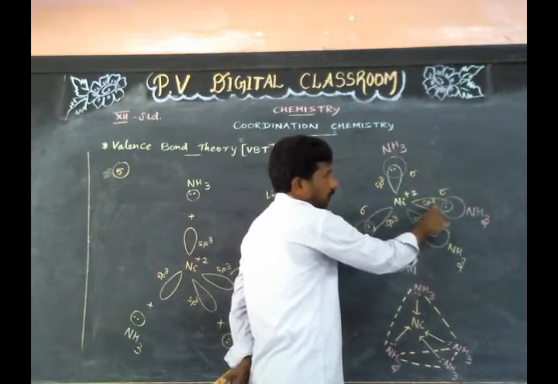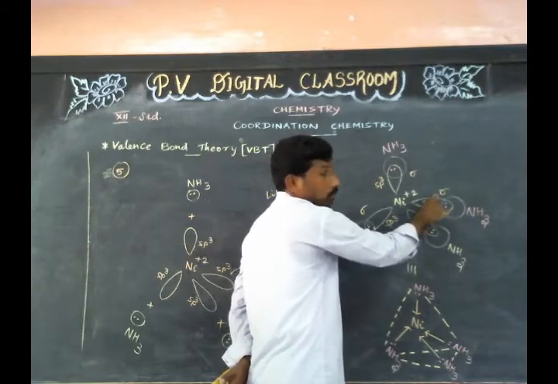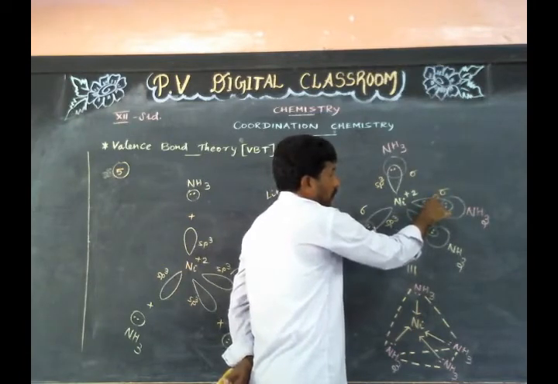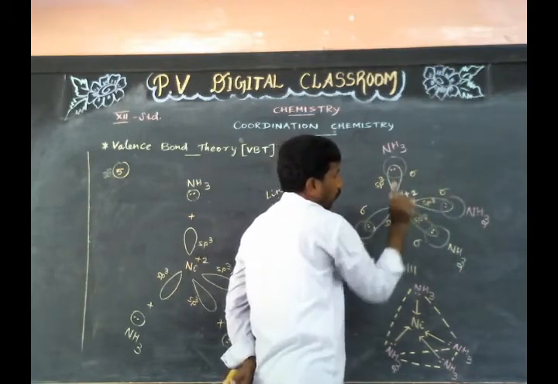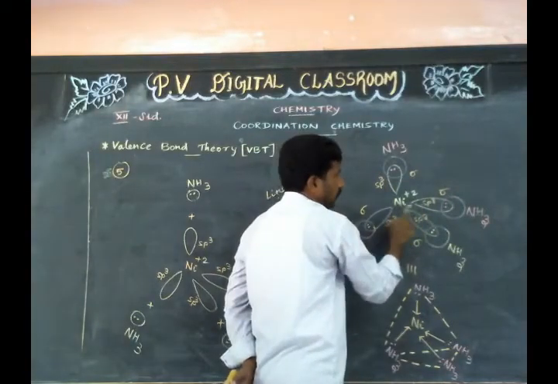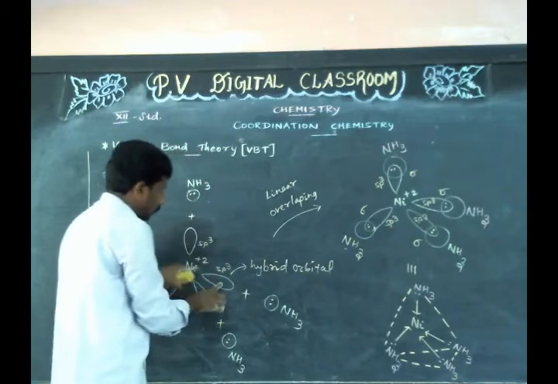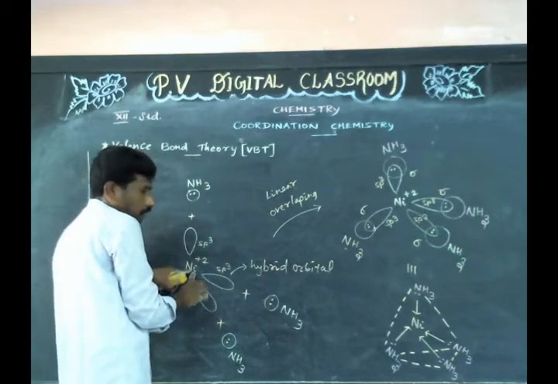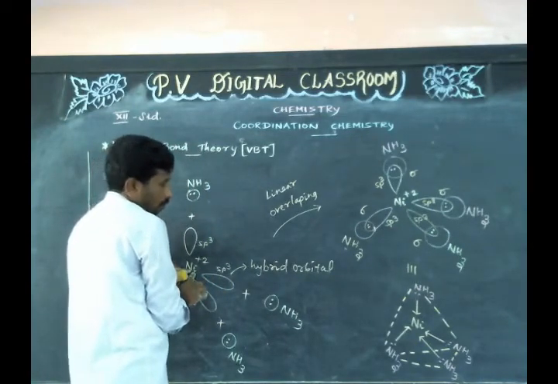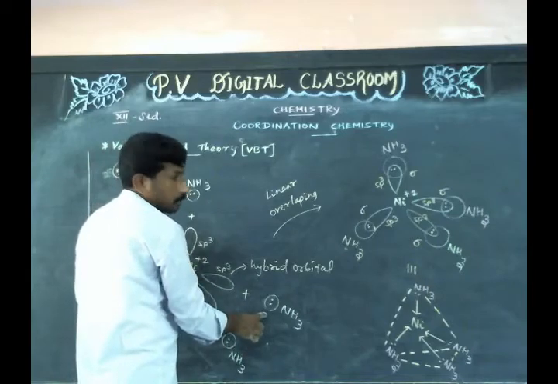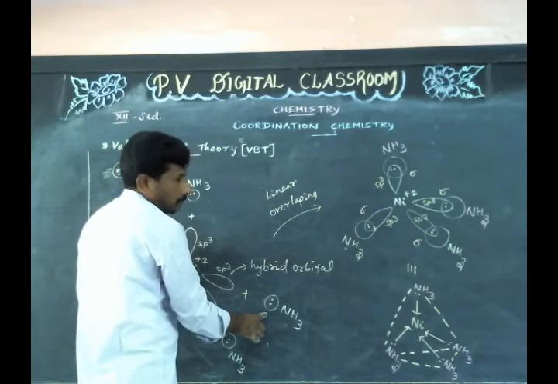The strength of the sigma coordinate covalent bond depends on the overlapping between the hybridized orbital of the central metal atom or ion and the filled ligand orbital.